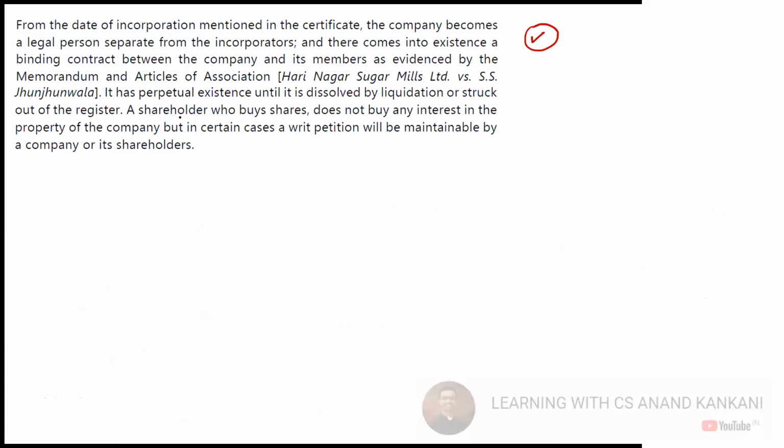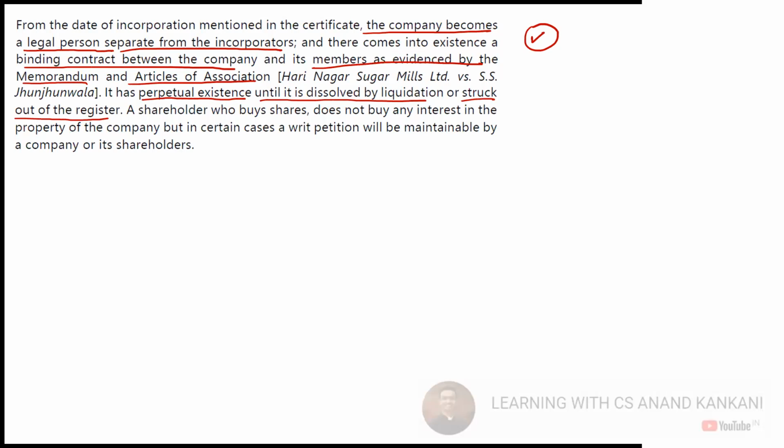So the first case law says that from the date of incorporation mentioned in the certificate, the company becomes a legal person which is separate from the incorporators, that is the promoters, and comes into existence as a binding contract between the company and its members as evidenced by the memorandum of association and articles of association. Also, it has a perpetual existence. What do you mean by perpetual existence? Infinite life. It has an infinite life until it is dissolved by liquidation or it is struck out of the register by the law.